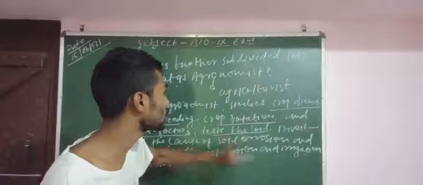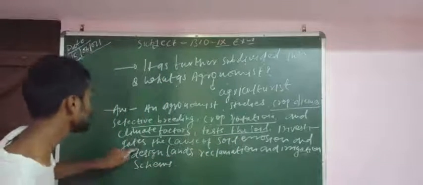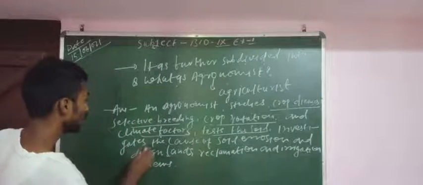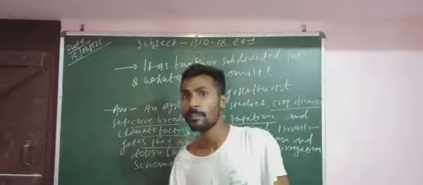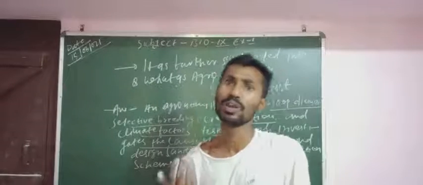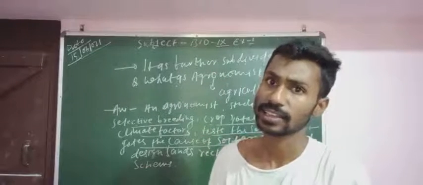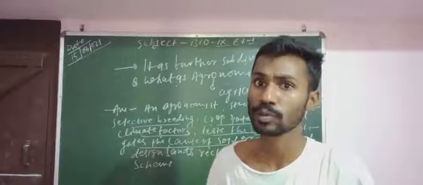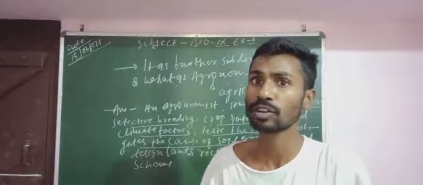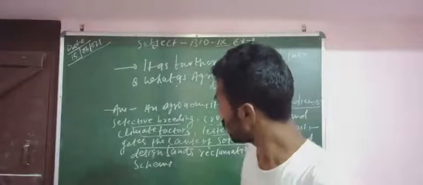That means test the soil and investigate the cause of soil erosion. Soil erosion is a process in which the upper layer of soil is moved by external things. Soil erosion क्या है? It is a process of dispersion of soil. So basically क्या करता है?